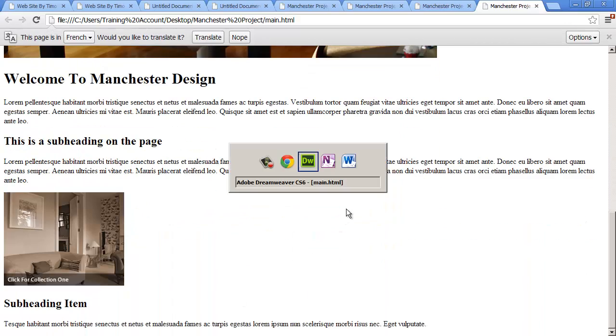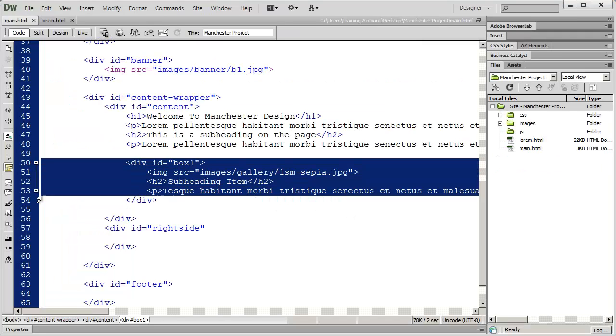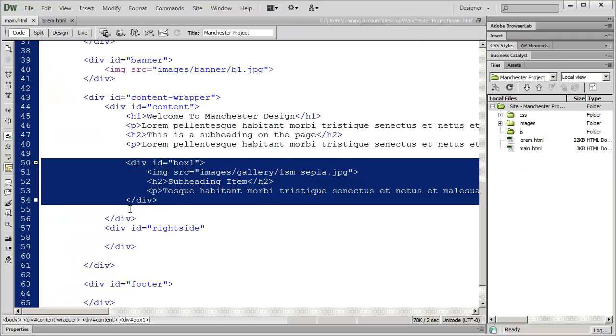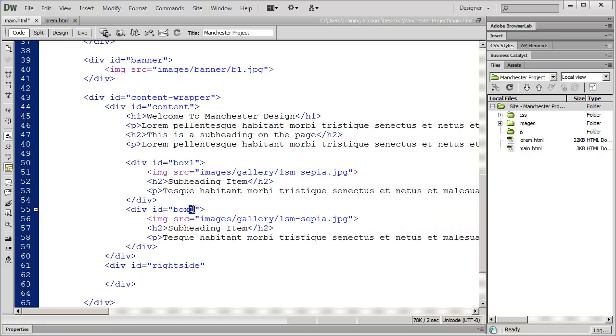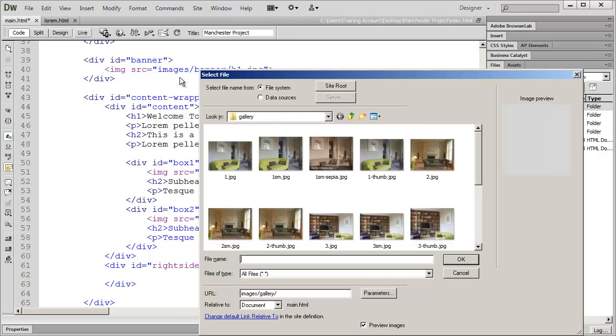It is. And I'm actually just going to really quickly copy this and paste it in again. I'm going to change the div ID to box2. And I'm going to change my image here to the second image. I'm just going to put a 2 in there. You could highlight that whole thing, type a quotation mark, and use browse and find the second small item that's in here.